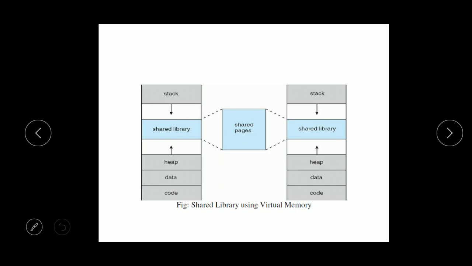As you can observe, there is a shared page, and by making use of this shared page, the shared library can be used by multiple processes. Virtual memory also allows one process to create a region of memory that it can share with another process. This is one of the advantages of virtual memory, and these shared pages can be shared with multiple processes.